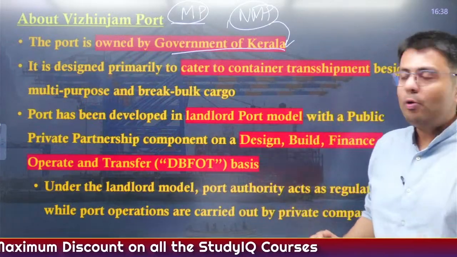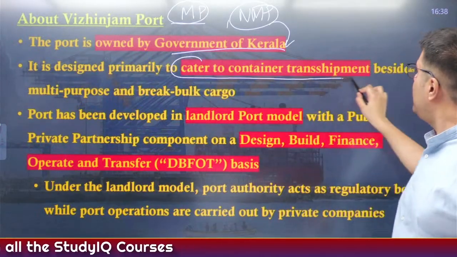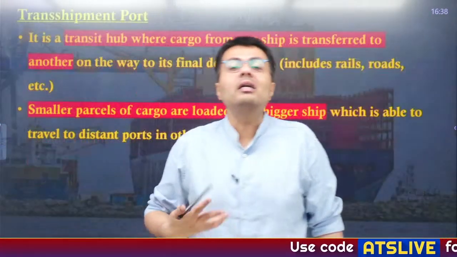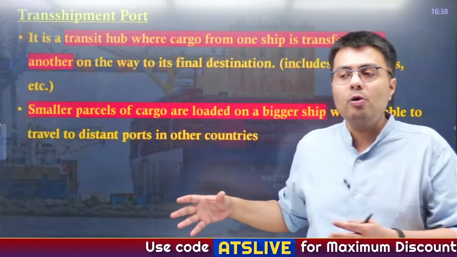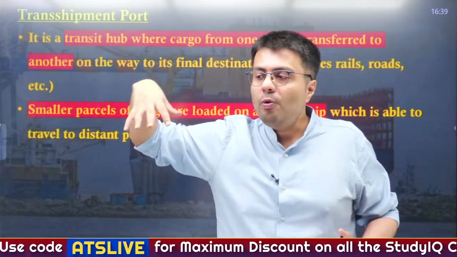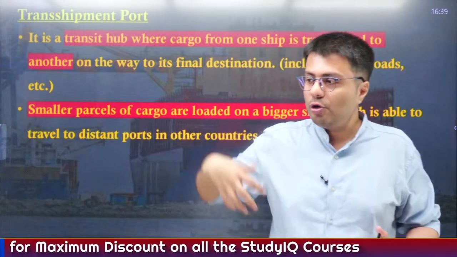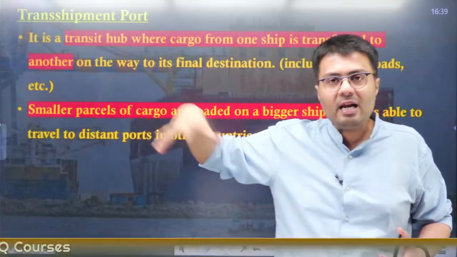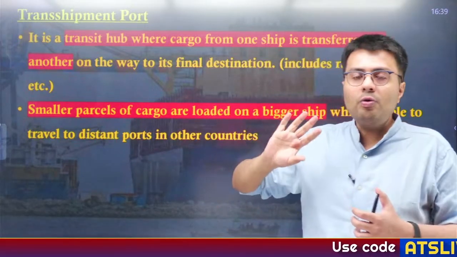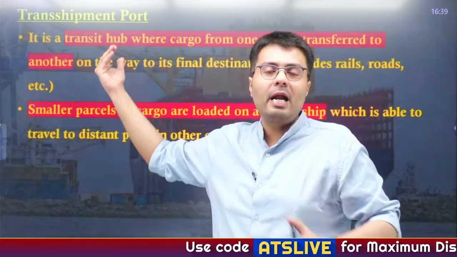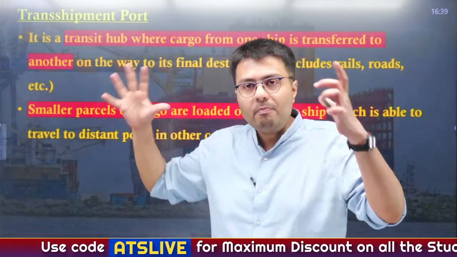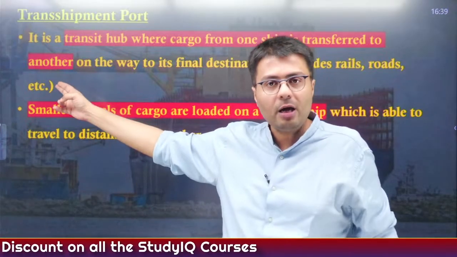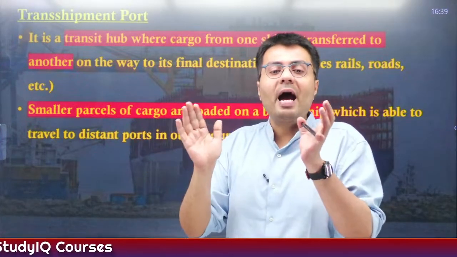Now this port was designed primarily to cater to container transshipment besides acting as a multi-purpose and break bulk cargo port. Now what is a transshipment? Suppose there are smaller ports or inland depots, and you are required to transport goods to a big port. You can transport goods from a smaller port using a smaller ship, or you can transport goods inland using roadways or railways, right? So you deliver all these cargoes into a big port like the Vizhinjam port, which has the capacity to dock a big ship like the one we are talking about today, MSC Irina, and that port will act as a transshipment port.